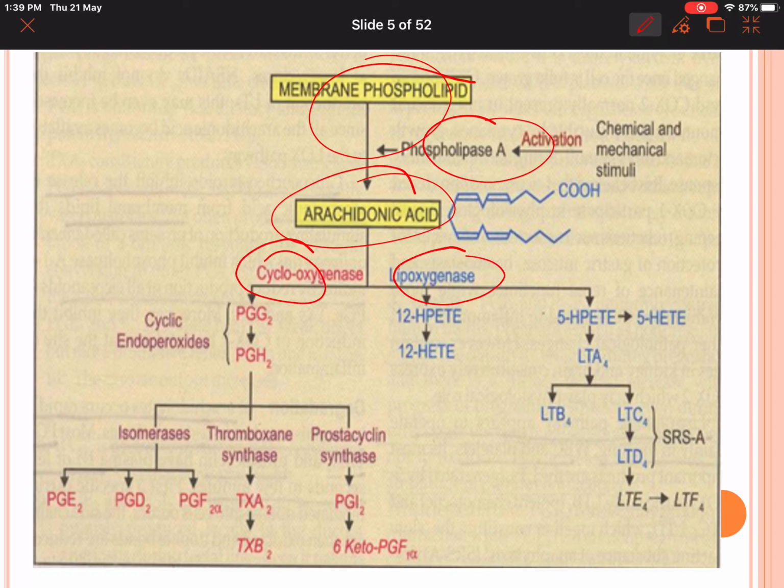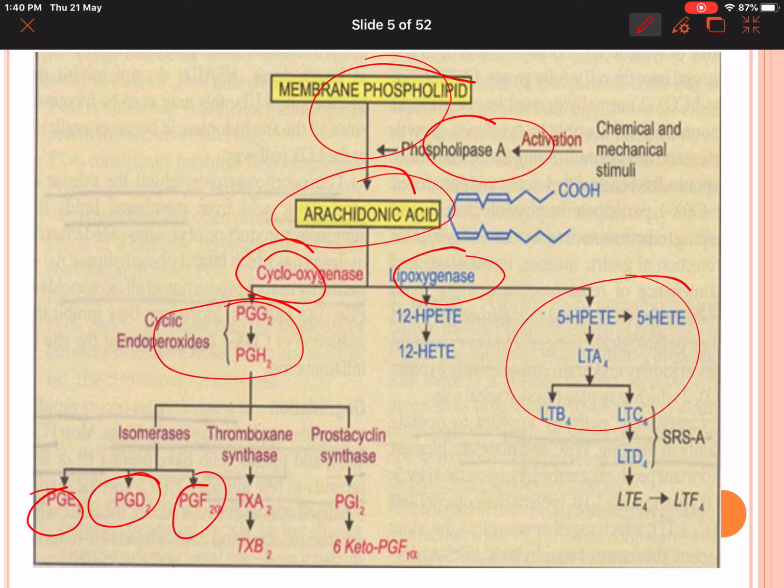Cyclooxygenase produces prostaglandins, whereas lipooxygenase produces leukotrienes. There are several kinds of prostaglandins which can be produced, like PGE2, PGD2, PGF2 alpha. We have thromboxane synthase acting upon it to produce thromboxane A2, TXA2, and prostacyclins, PGI2.